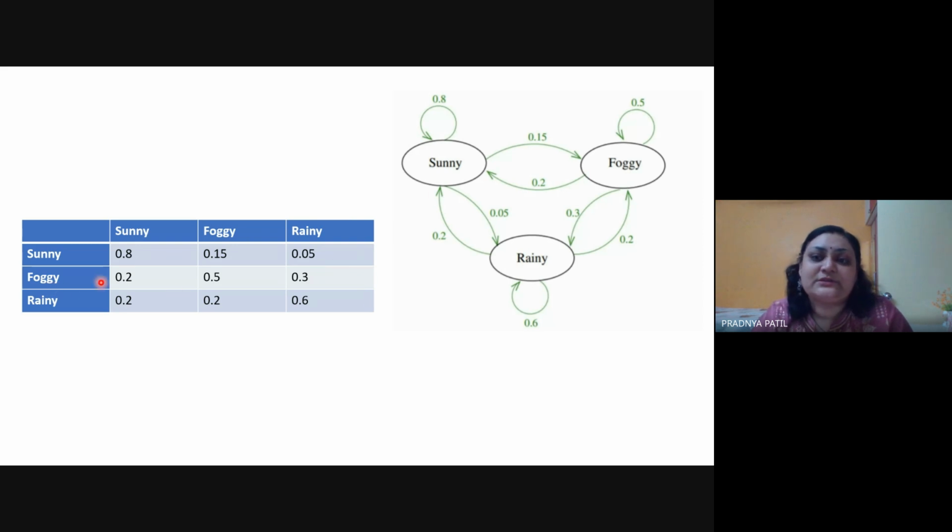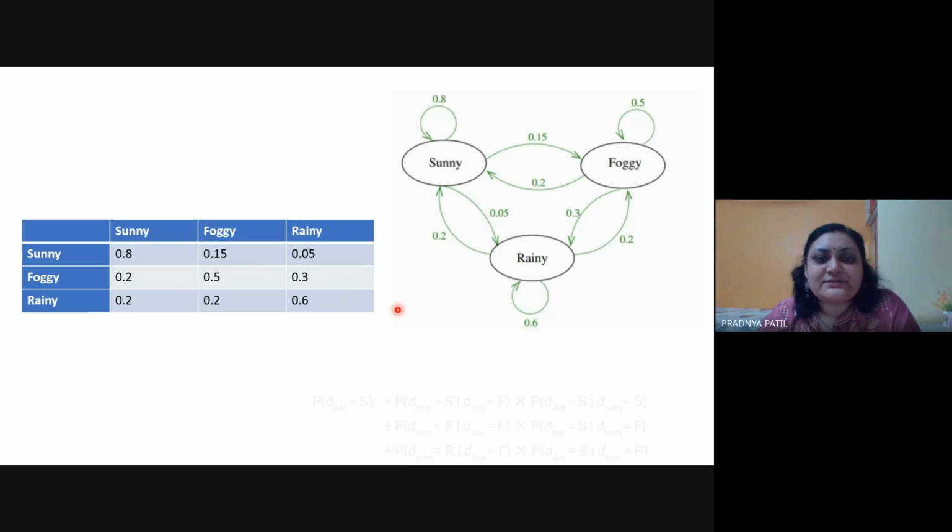Then the foggy condition. Foggy to foggy is 0.5. Foggy to rainy is 0.3. Foggy to sunny is 0.2. So 0.2 plus 0.5 is 0.7, and 0.7 plus 0.3 is 1. Then the rainy condition: rainy to rainy is 0.6, rainy to sunny is 0.2, and rainy to foggy is 0.2. Again, this sums up to 1. So if all of these rows sum up to 1, then your transition matrix is correct.